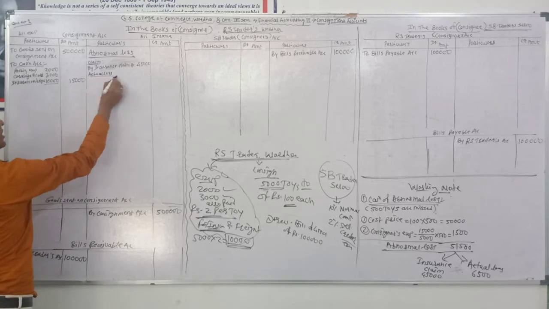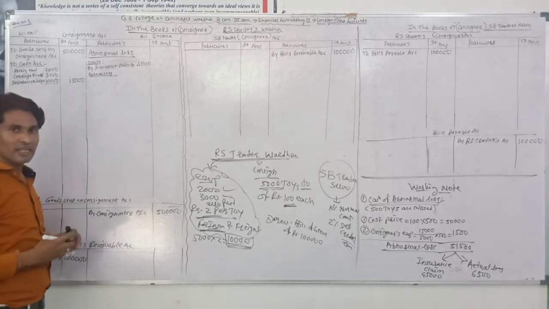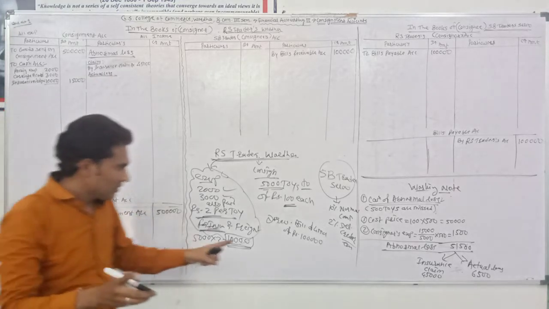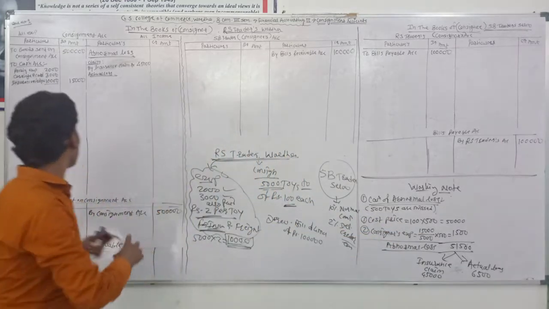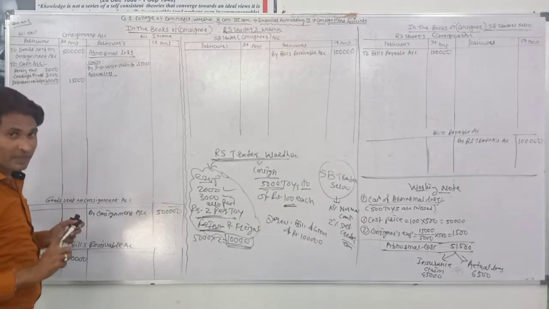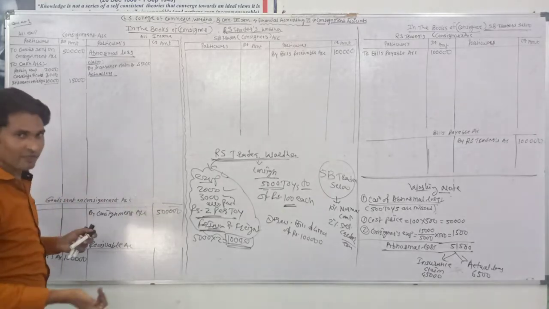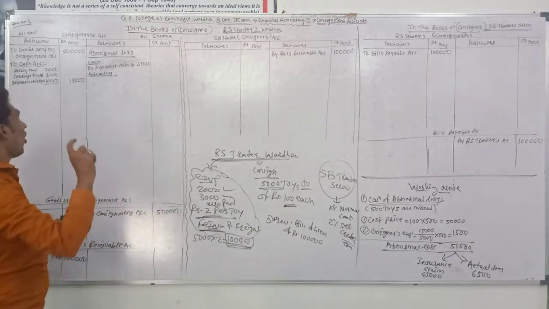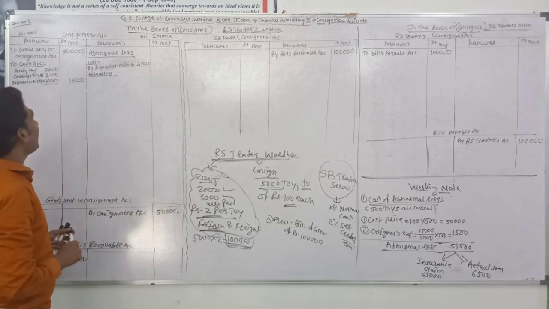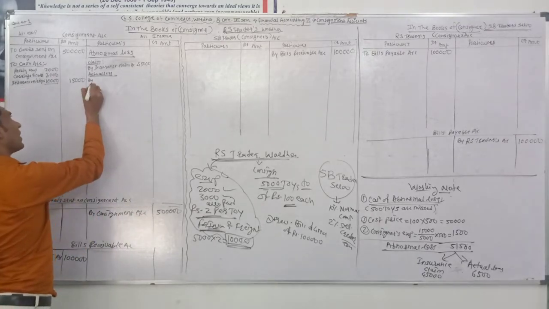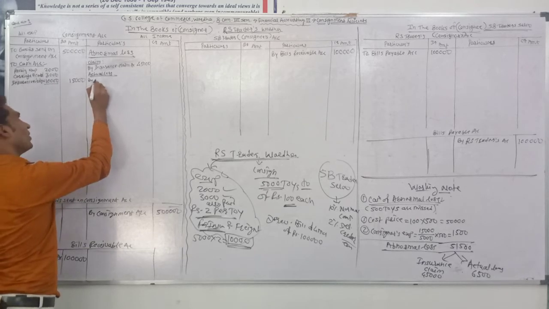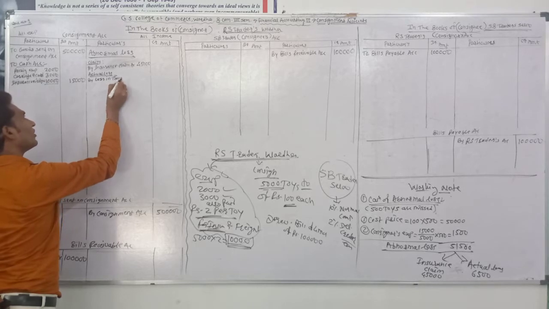It means abnormal loss is divided into two parts: one is the claim and the second is the actual loss. The claim is written by the name of insurance company, or by the name of bank account if you have got the claim, or by insurance claim account. The actual loss you can write by the name loss in transit.